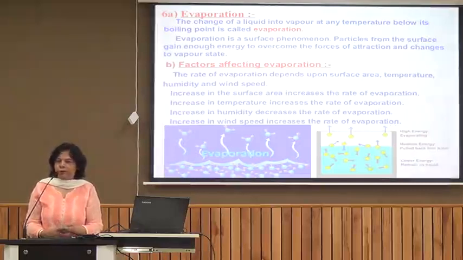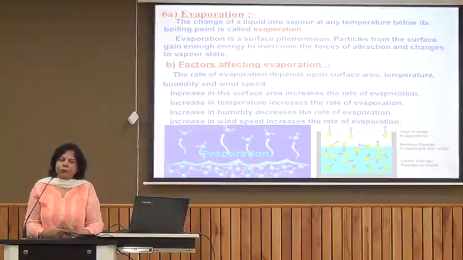This phenomenon is called evaporation, which does not take place at the boiling point. It takes place at a temperature below the boiling point. So we can define evaporation as the process in which a liquid changes into vapor at a temperature below the boiling point, and it's a surface phenomenon. Only the liquid from the surface changes into the gaseous state.